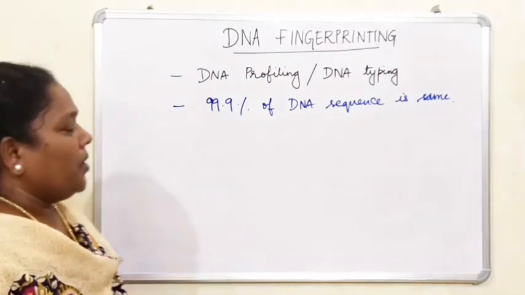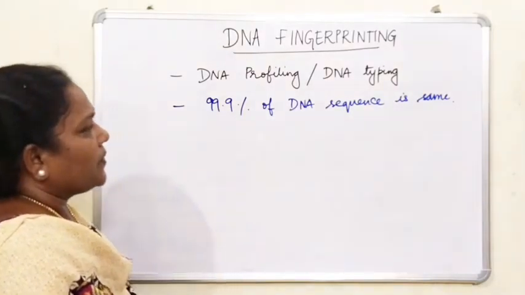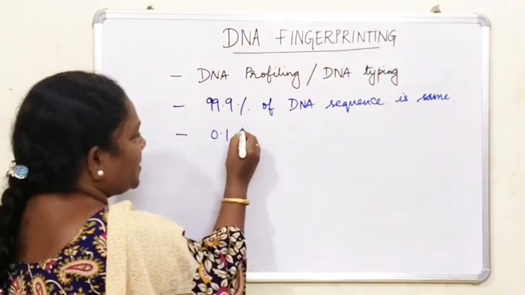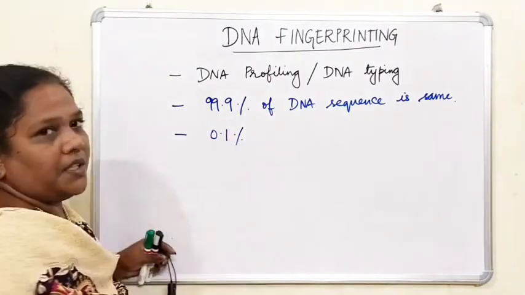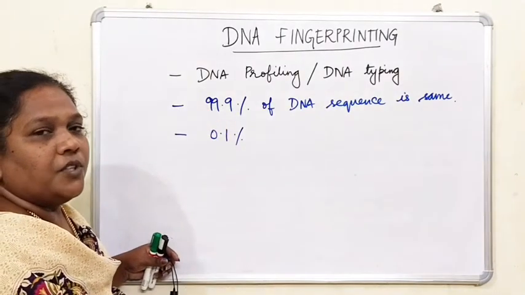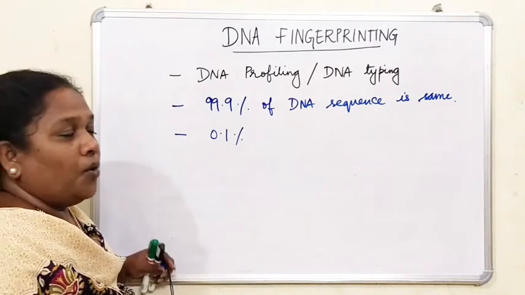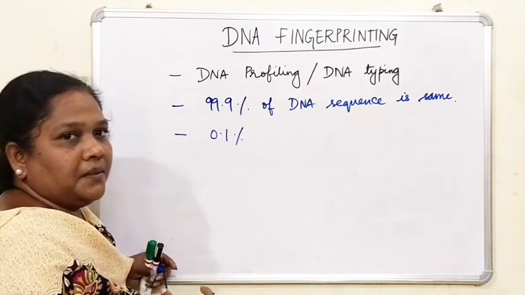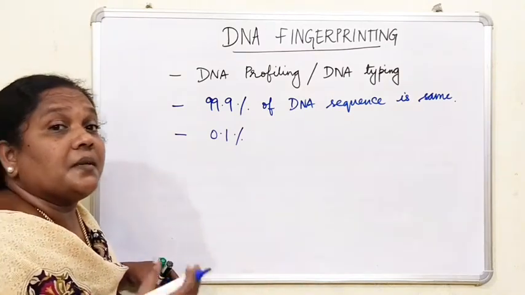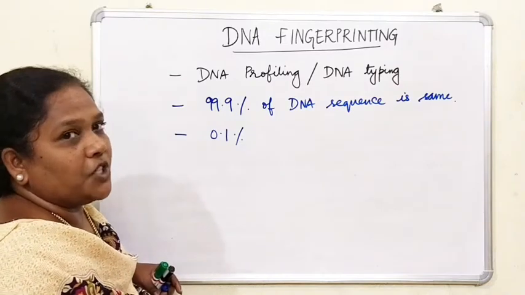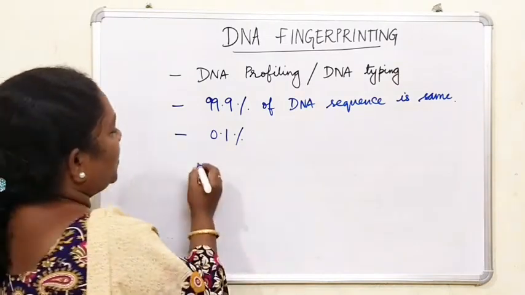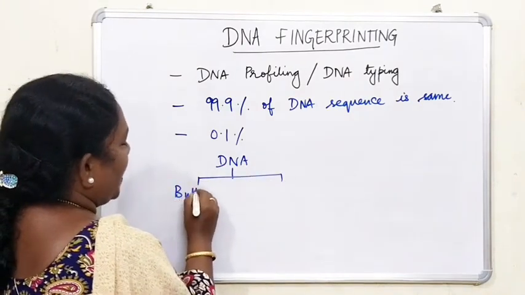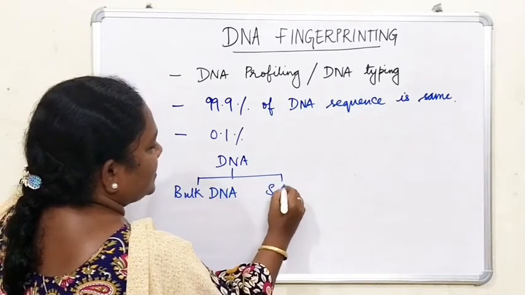Now, where is this variation? Only this 0.1% gives you variation. When you talk about the DNA, it can be separated into bulk DNA and satellite DNA with the help of the centrifugation method.